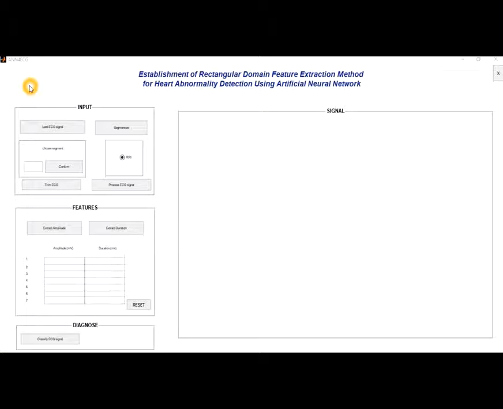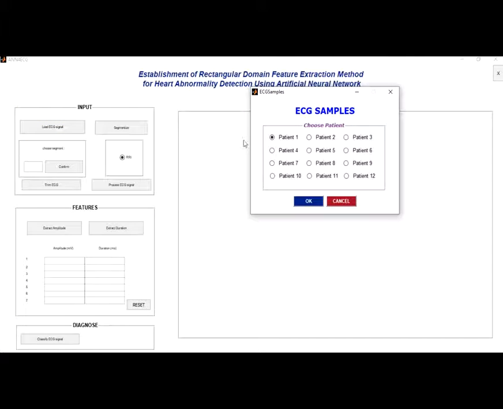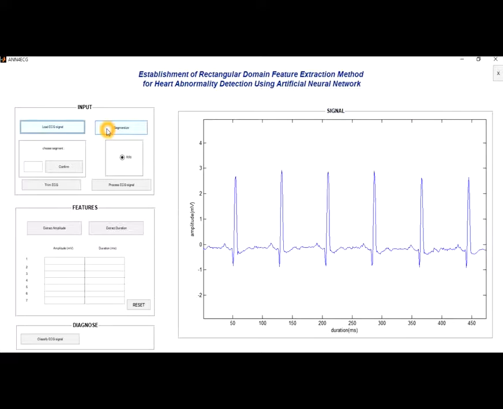The control panel comprises 3 components, namely input, features and diagnose, which enable the user to operate the system. On the other hand, the output panel will display the corresponding process. To operate this process, firstly, we click the Load ECG Signal button. Upon clicking this button, we can see the ECG signal displayed at the output panel. From this display, we are able to select data from 12 different patients. After choosing the patient, we can see the corresponding ECG signal portrayed in the output panel.